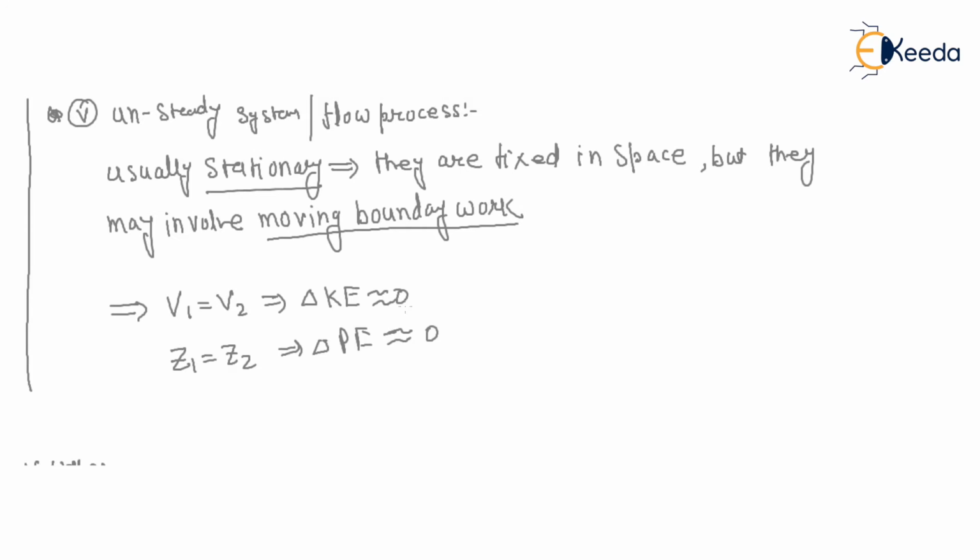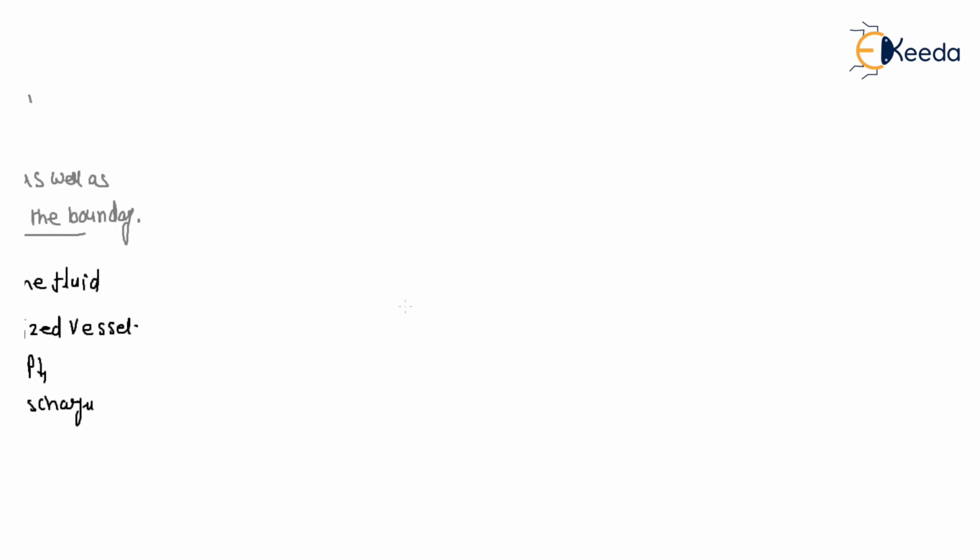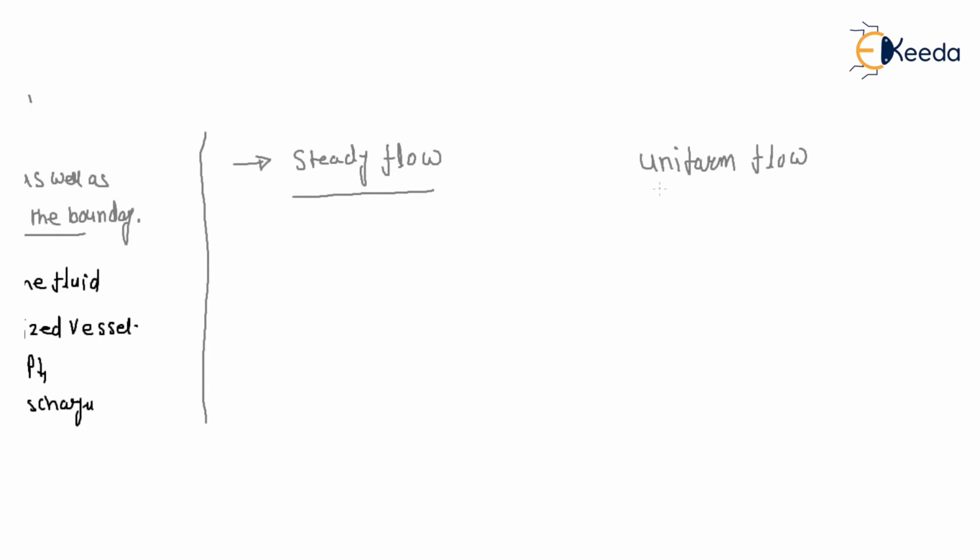Okay. Now next, we take two observations: number one, steady operation, steady flow, and the other is uniform flow. What is the difference between these two? Steady flow and uniform flow.